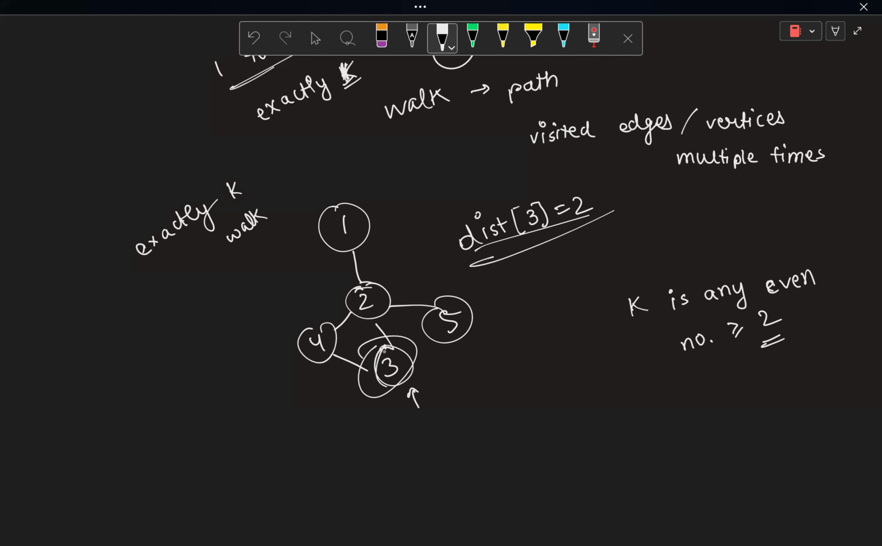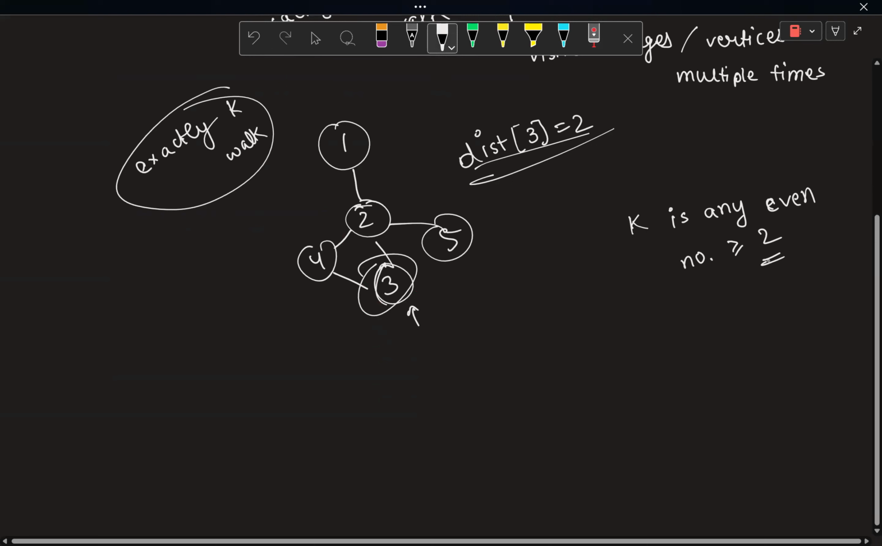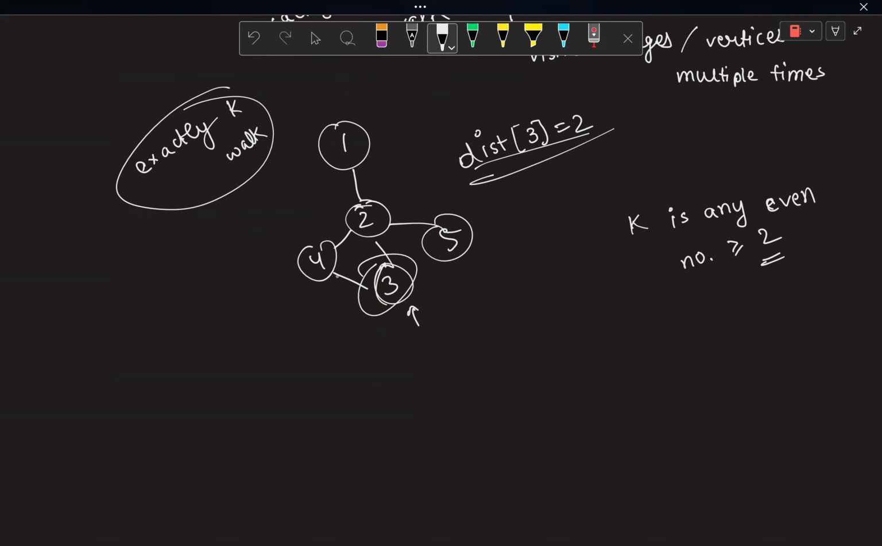If k is of the same parity, then what you can do is reach there in 2 moves, and after that you can just go ahead and come back, go ahead and come back. Just keep going to and fro with the neighbor. In that way, you can waste all the remaining moves and end up at that node in exactly k moves. But if k was odd here, or basically of a different parity, you would not be able to stay at that place in exactly k moves.